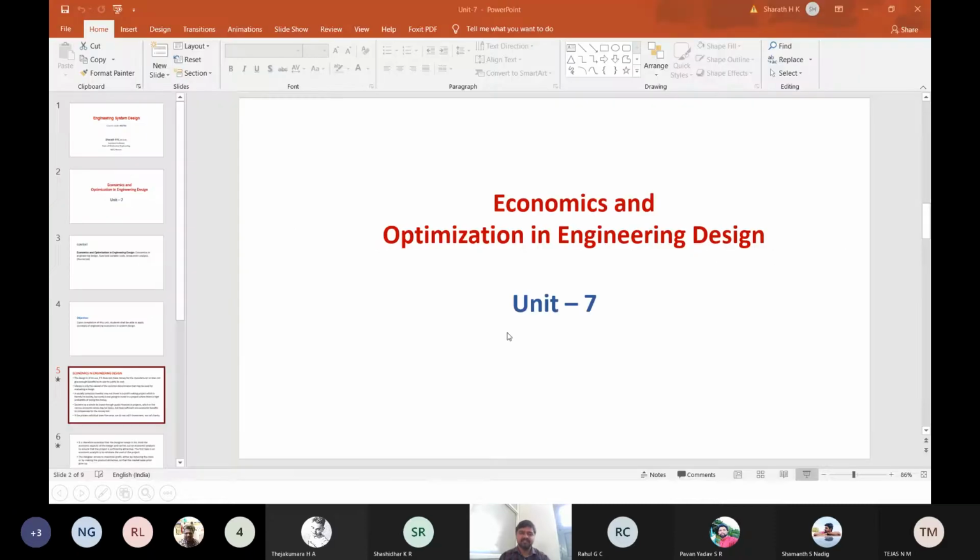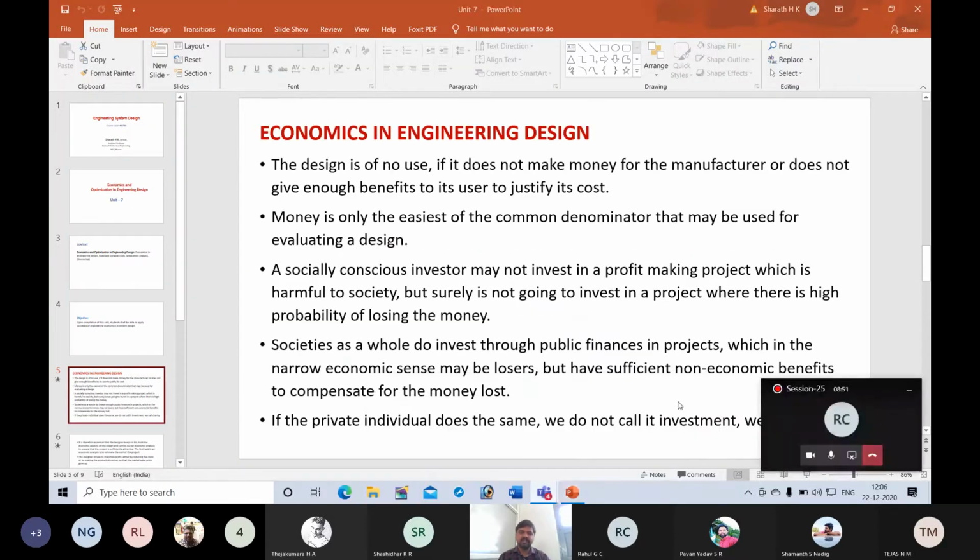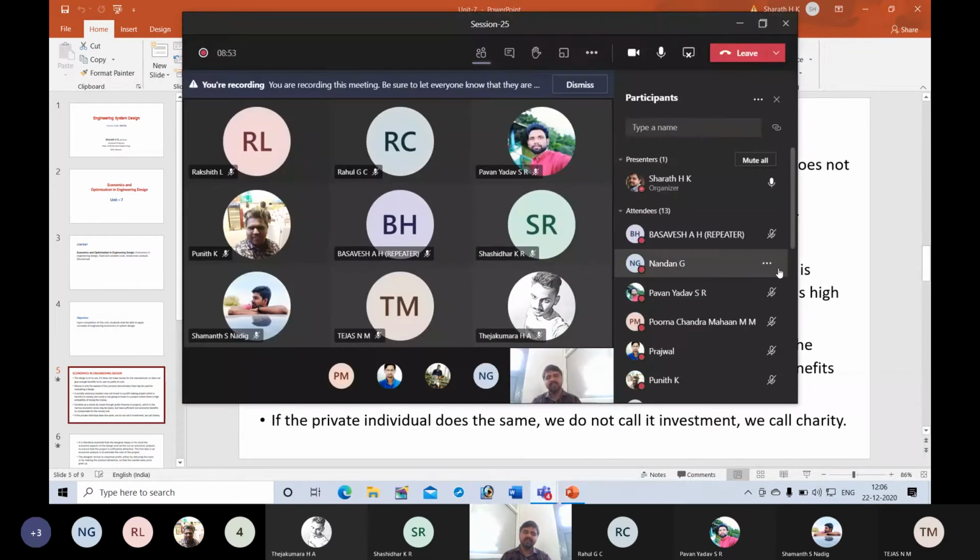Okay, these are the considerations. You may think there are some investors who are ready to invest money by considering the good of society. If some products are able to do good for society, investors may be ready to invest.